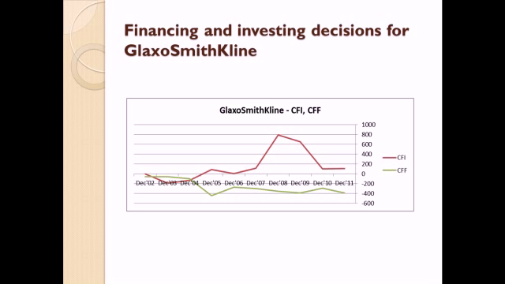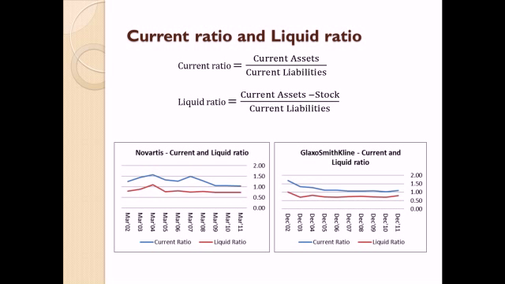Cash flow from operating decisions of the company is increasing from 2002 to 2009 but has a decreasing trend since then. The above factors indicate uncertainty about company performance and its ability to generate future cash flows.